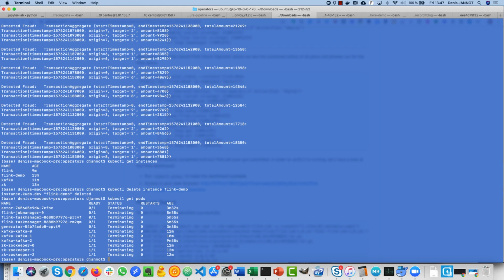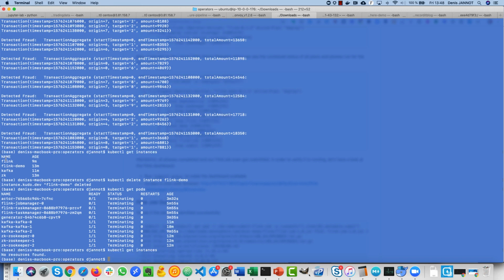So on one side, you can now encode the logic of your application and automate the deployment of the different components with some logic, some dependencies, and so on. But then, when you're done, you can clean up the full environment just by deleting the parent instance that has deployed everything else. Now, if I look at get instances, I don't even see the other ones, because they depend on the parent one, and the parent one has been deleted. So everything is now being removed by the Kudo controller.